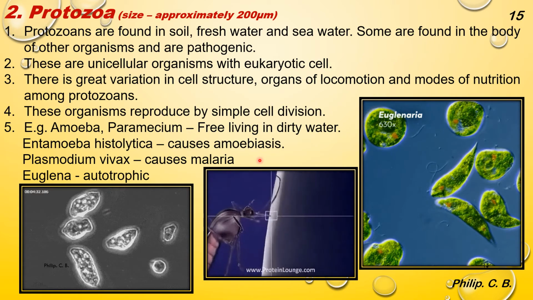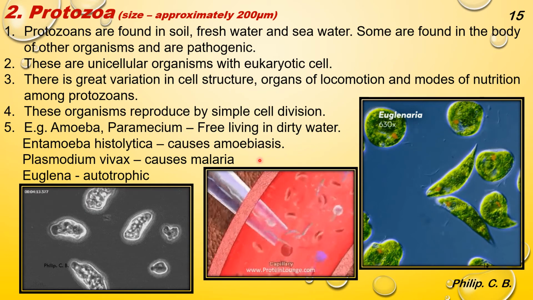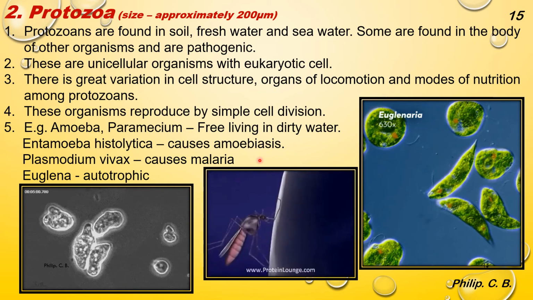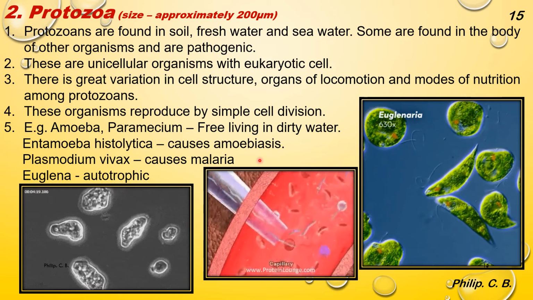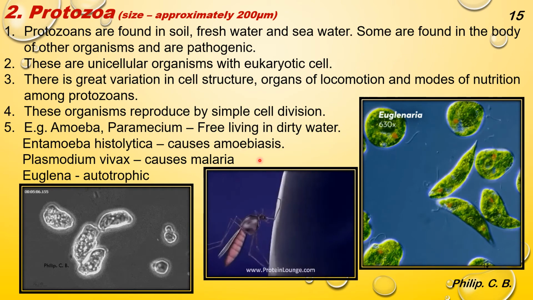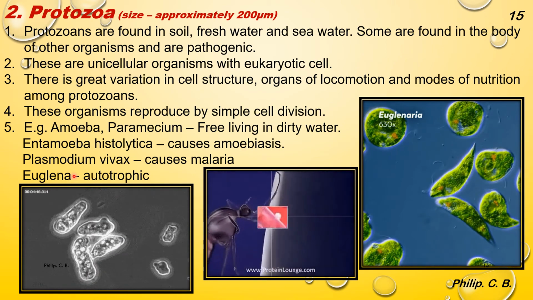Now, students, as we know, the female Anopheles mosquito, if it bites, causes malaria because it carries this particular Plasmodium protozoan in its stomach. When it bites, it injects the Plasmodium into the host organism while sucking the blood.